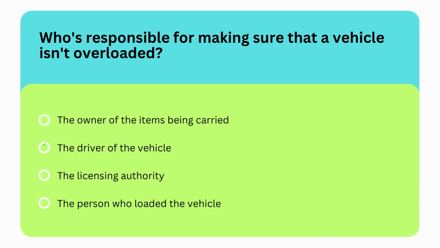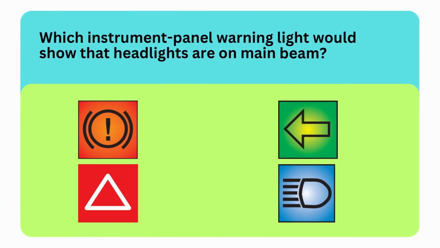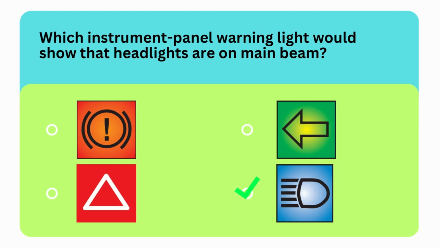So the correct option is second option, the driver of the vehicle is responsible. Next question is, which instrument panel warning light would show that headlights are on main beam? So the correct option is last option, this blue sign shows that your headlights are on main beam.